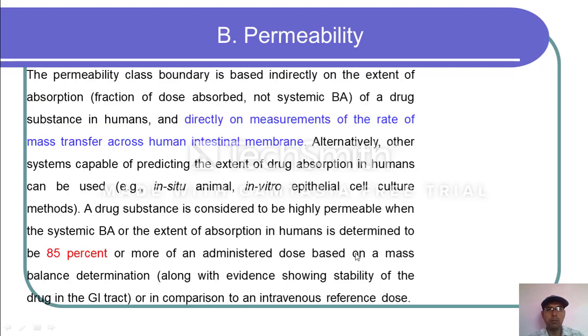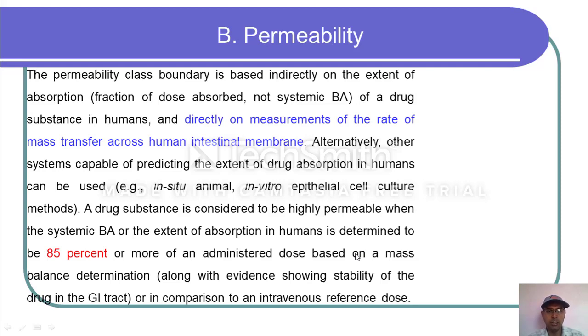The second one is permeability. The permeability class boundary is based indirectly on the extent of absorption of a drug substance in humans and directly on measurement of the rate of mass transfer across the human intestinal membrane. We include mass transfer here because the amount of mass transferred across the biomembrane is considered the bioavailable amount.